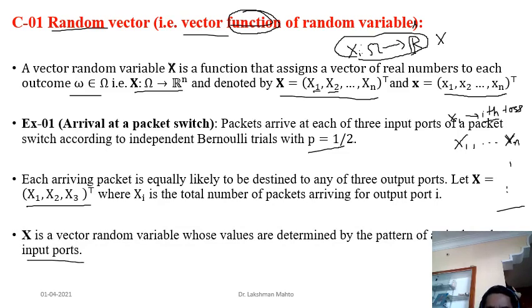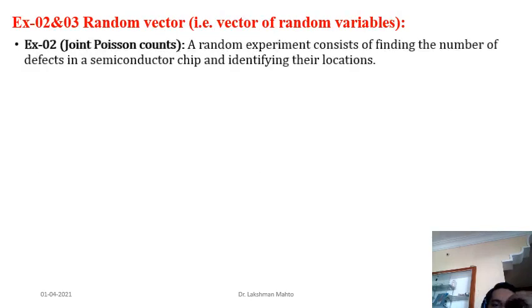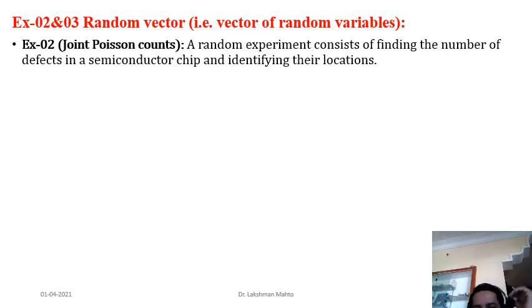Okay. Another example I would like to take is from joint Poisson counts. The Poisson distribution I had already explained, how you observe that. Suppose you are staying in a hostel and you have to go to the institute to attend classes and other academic activities. So you have to wait near a bus stop, and the number of buses that will pass through that bus stop is explained by the Poisson distribution.